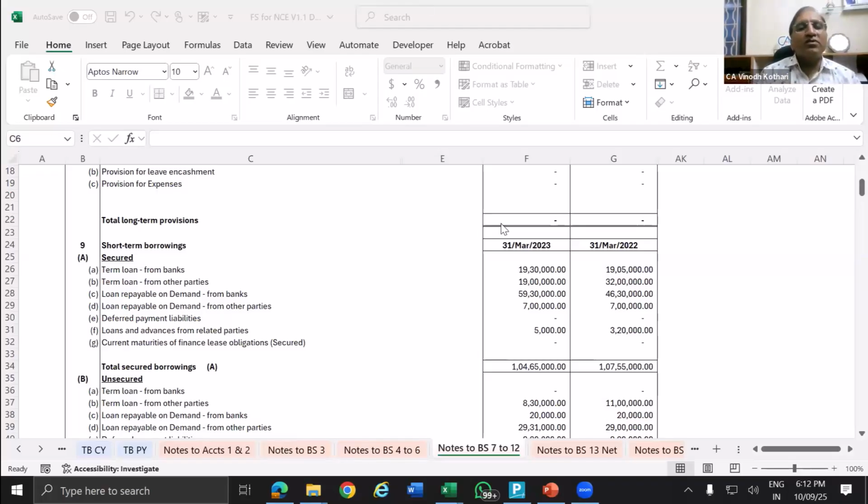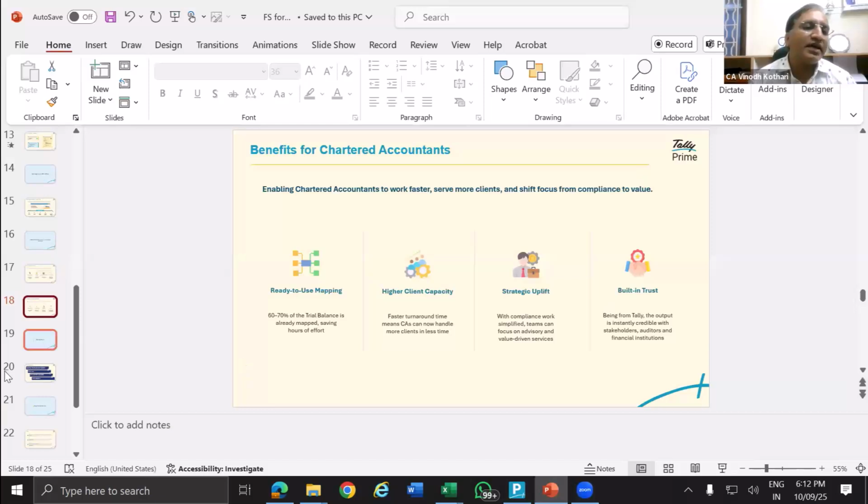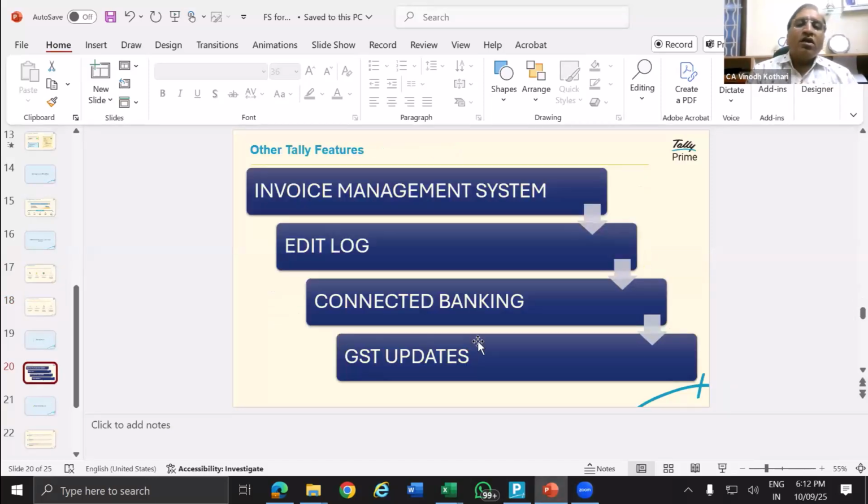Yes. So 2-3 things, just 10-15 minutes more maximum. Just one brief detail about what is further available in Tally. One is the invoice management system.